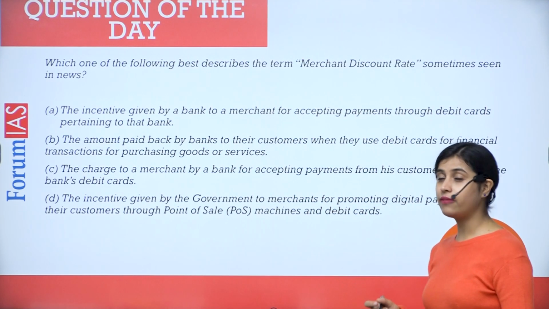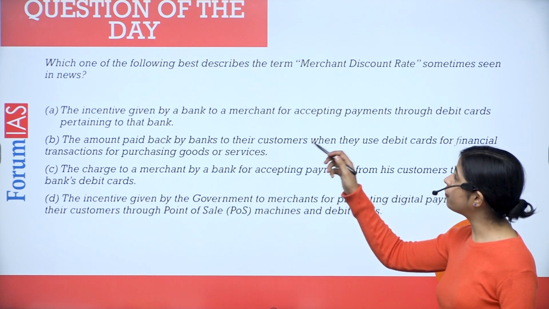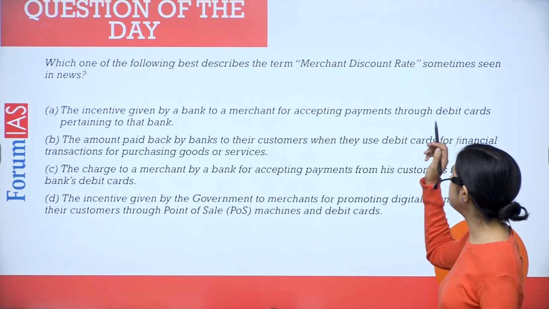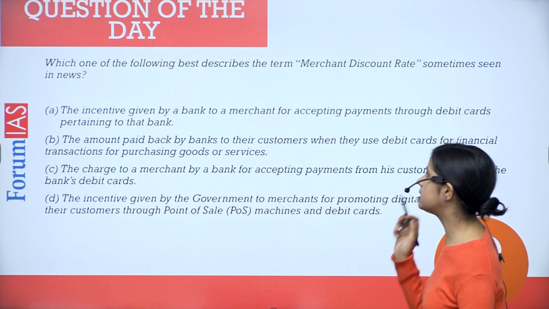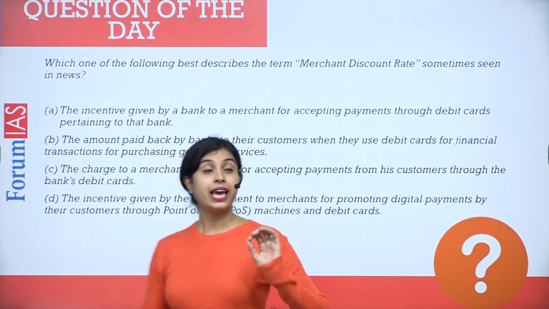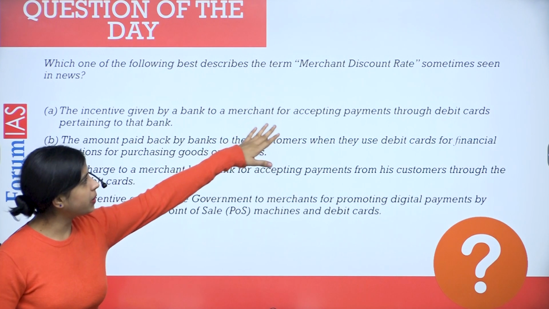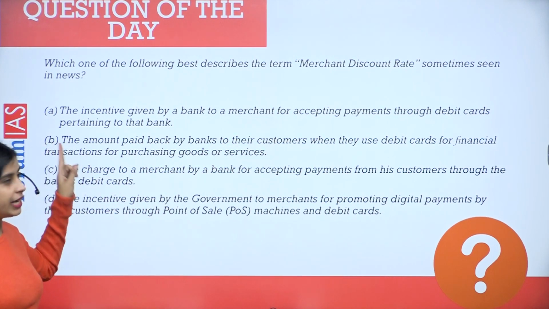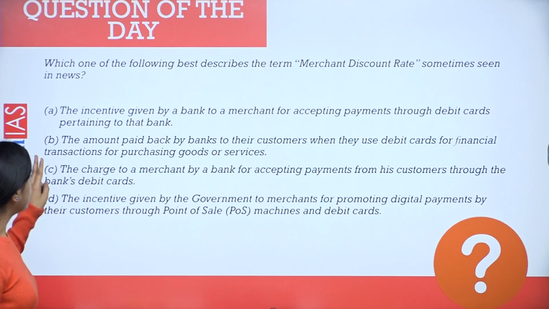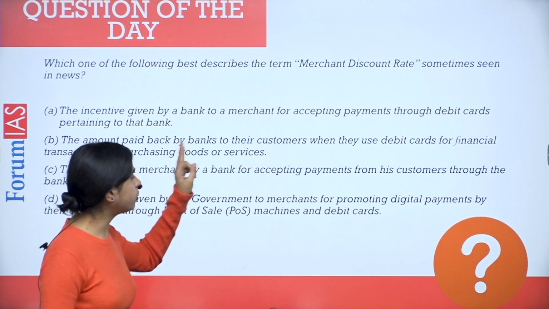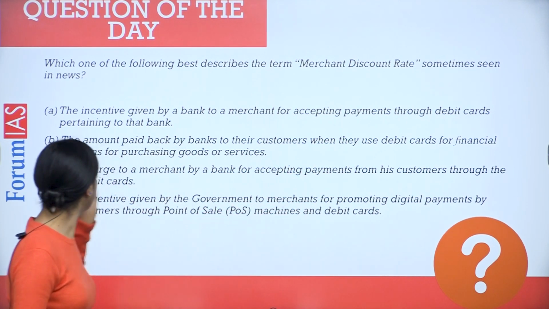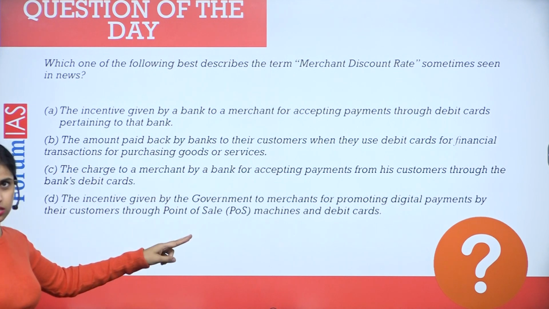First of all, try to give the answer to the given question. Which one of the following best describes the merchant discount rate sometimes seen in the news? Number one, an incentive given by a bank to a merchant for accepting payment through debit card pertaining to the bank. Second, the amount paid back by the bank to the customer when they use a debit card for the financial transaction for purchasing goods and services.